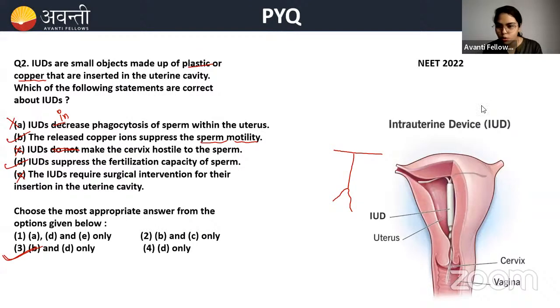So I have shown you a picture here of an IUD inserted inside the uterus. This is the string which I was telling you. This string helps the woman know if the IUD is still intact or not. Because sometimes, during the menstrual cycle or sexual intercourse, there is a possibility of the IUD falling out, and the lady doesn't understand whether the IUD is present or not. So to locate it, these threads are helpful. And also while removing the IUDs, these threads are helpful.